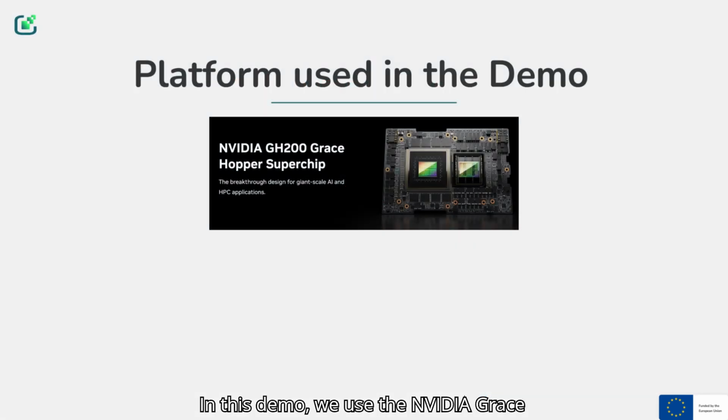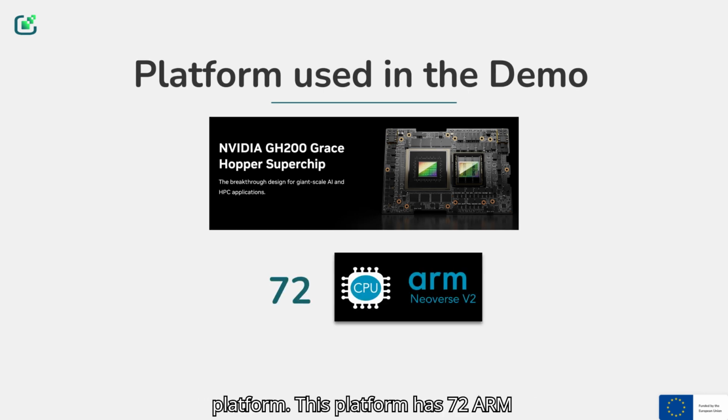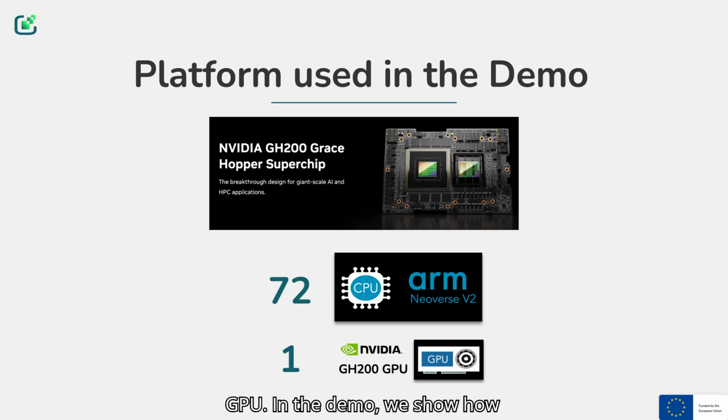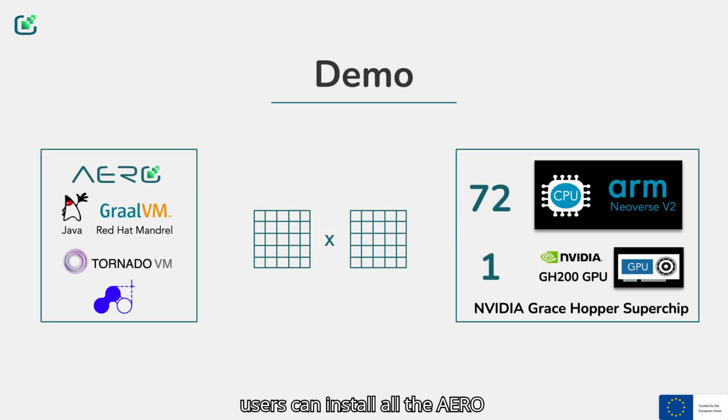In this demo, we use the NVIDIA Grace Hopper system as the hardware evaluation platform. This platform has 72 ARM Neoverse V2 cores, which are similar to the hardware architecture of the AERO RIA platform, and an NVIDIA GH200 GPU. In the demo, we show how users can install all the AERO technologies together and access both the CPU and the GPU to run a matrix multiplication test from Java.